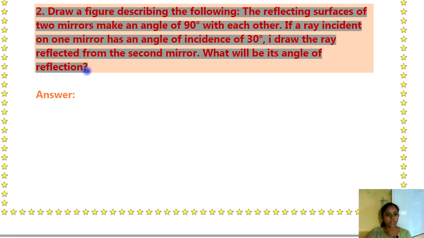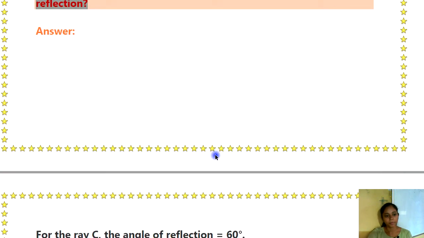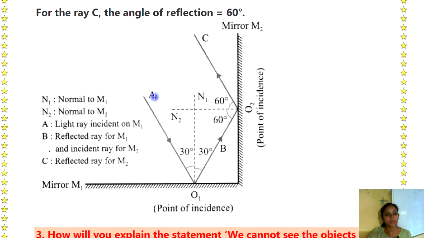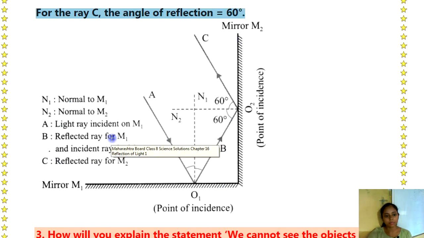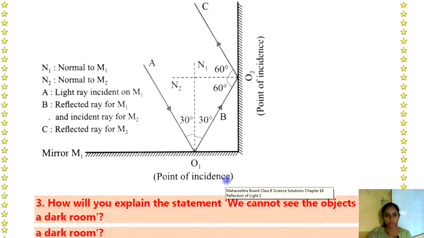Then second question, draw a figure describing the following. The reflecting surfaces of two mirrors make an angle of 90 degrees with each other. If a ray incident on one mirror has an angle of incidence of 30 degrees, draw the ray reflected from the second mirror. What will be its angle of reflection? So let's see the answer. For the ray C, the angle of reflection is equal to 60 degrees. Okay, so this is the diagram. So you have to draw this diagram in your notebook.